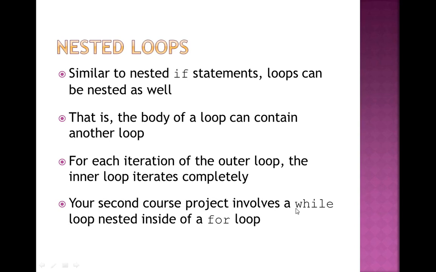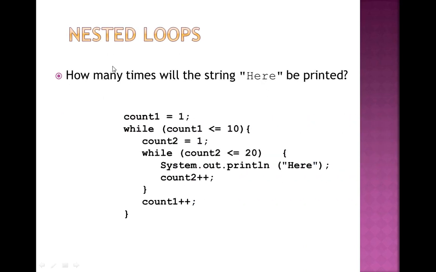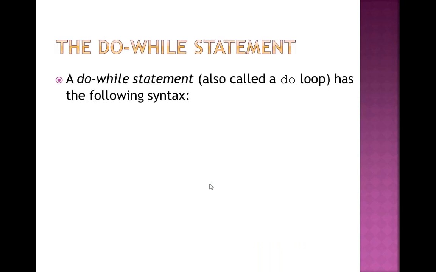Your second example involves a while loop instead of a for loop. This is your nested loop. This while is used inside the while. This is the outer loop, this is the outer while, and this is the inner while. So this is an example of the nested loop.